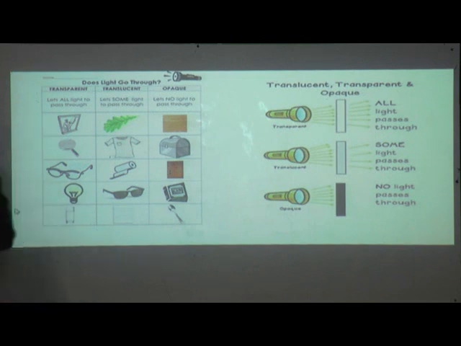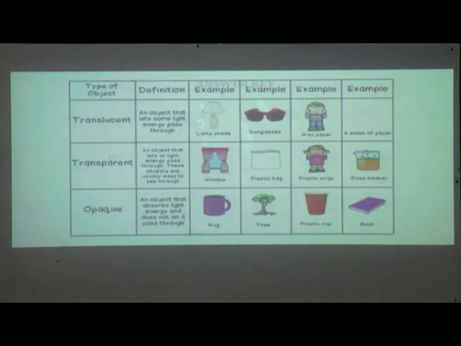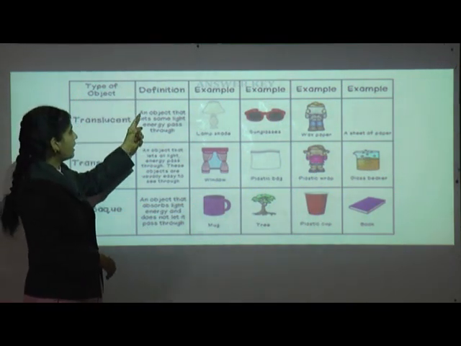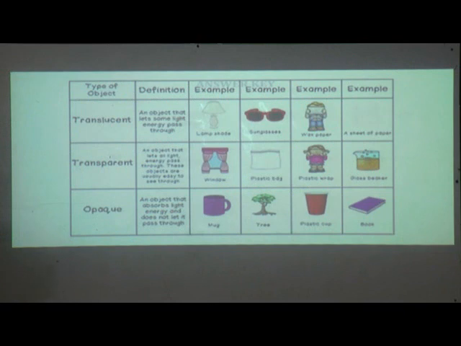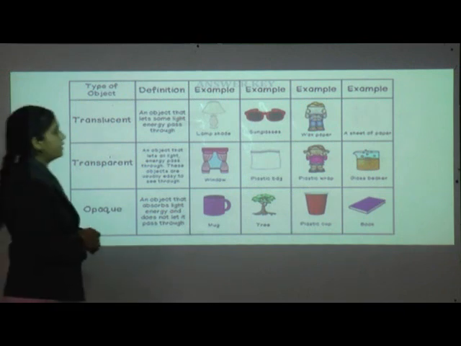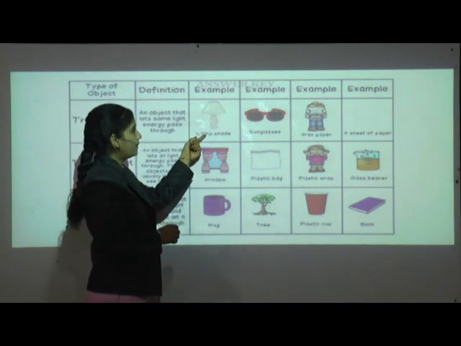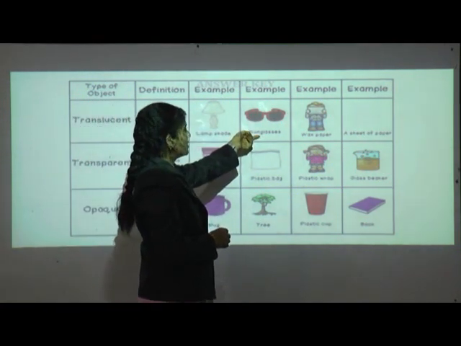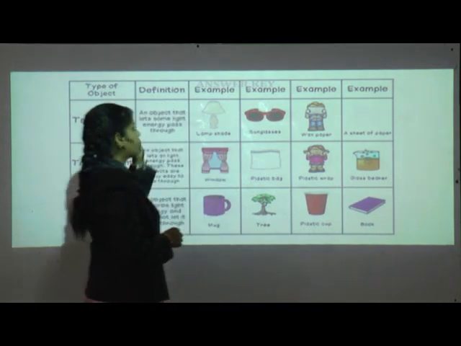Okay, now students, we'll see our next point. Here, types of objects. See, translucent, definition: an object that lets some light energy pass through. Here examples, see, lamp, here goggles, you can see.